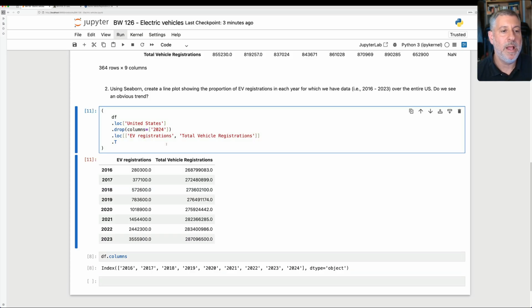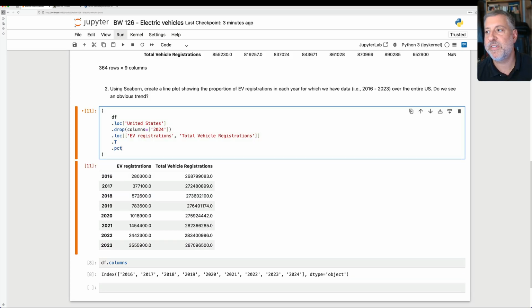How is that going to be useful? Because now I can say pct_change. Wait a second. No, I can't yet because I don't want to look at that. I actually want to divide it. How can I divide it? Well, I can say here .assign. I'm going to say assign EV PCT, right? This is going to be my percentage here. So I'm going to use assign, and that creates a new column.